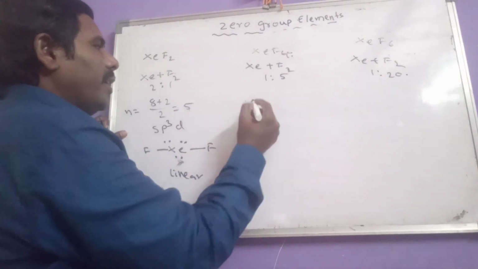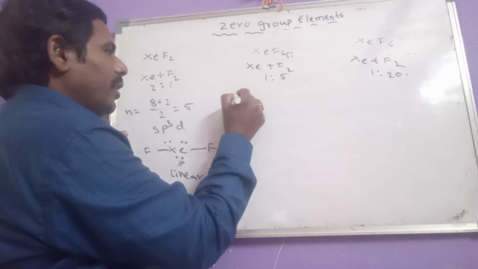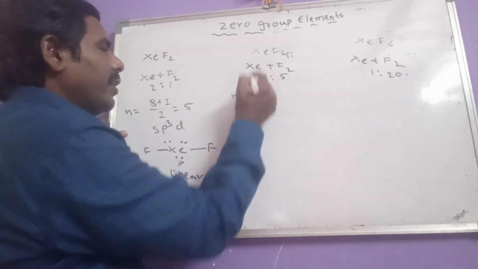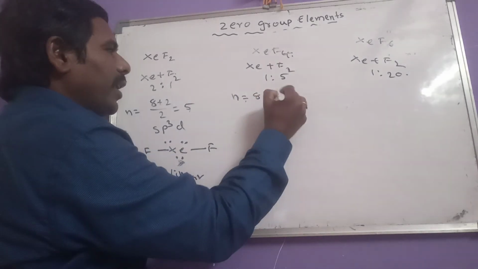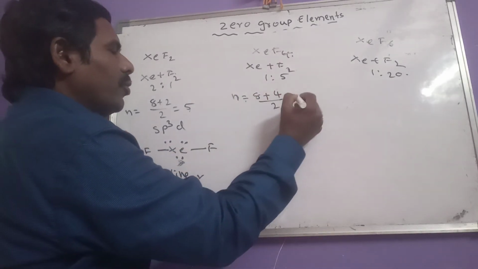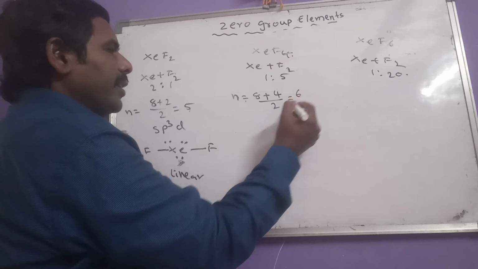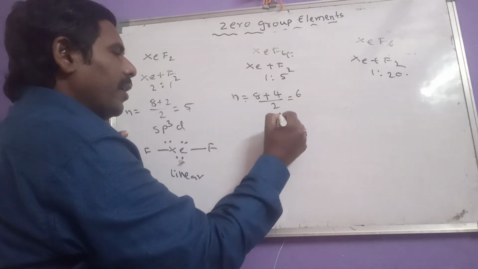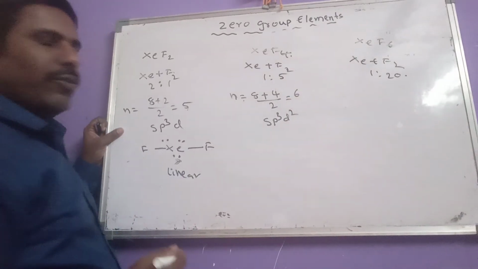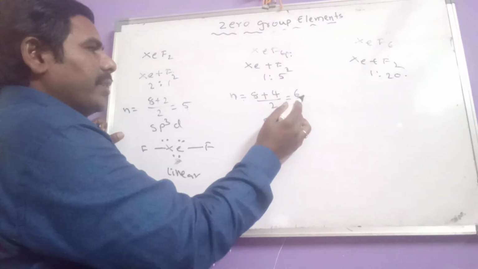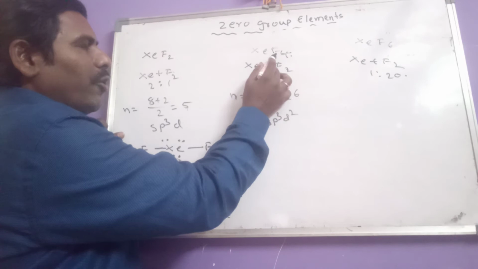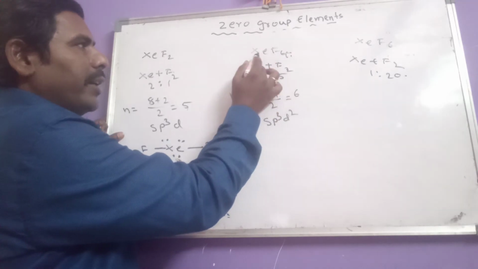Now come to xenon tetrafluoride. Count the number of hybrid orbitals here. Xenon group number 8, number of monovalent atoms 4, so we get 6. 6 hybrid orbitals means sp3d2 hybridization. And here 6 hybrid orbitals, 4 fluorine atoms are bonded to xenon.